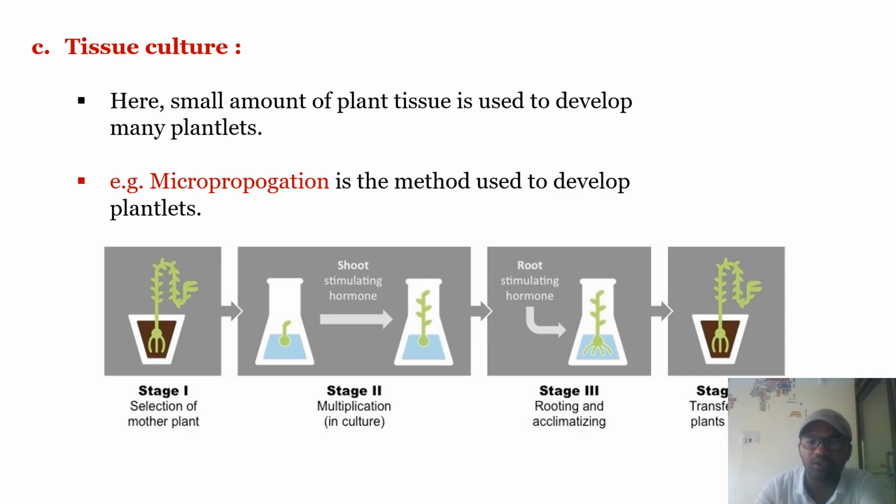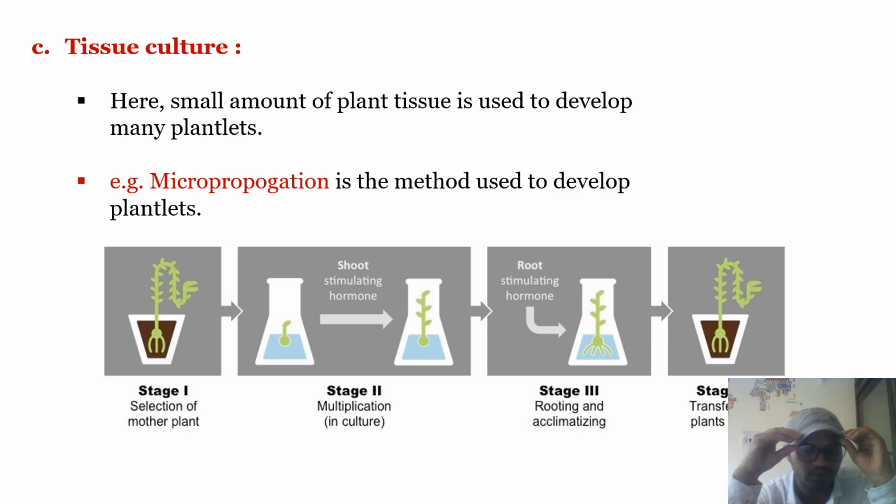The third type of asexual reproduction, which is again applied, or you can say man-made, is tissue culture. You already know about tissue culture. Tissue culture means what? In tissue culture, a small amount of plant tissue is separated from the mother plant and placed on a medium which consists of nutrients. The nutrients required for the growth of the plants are provided and it will grow into young individuals.